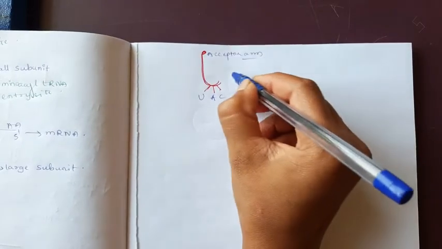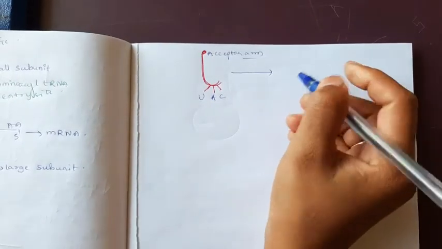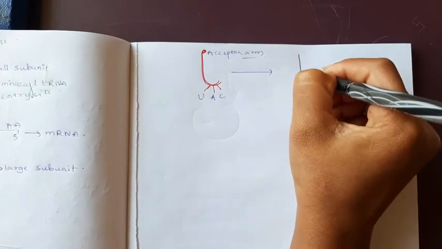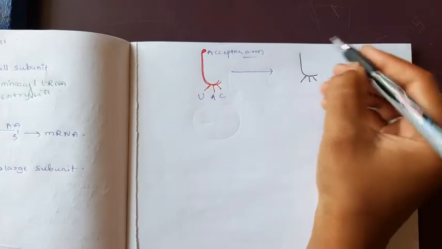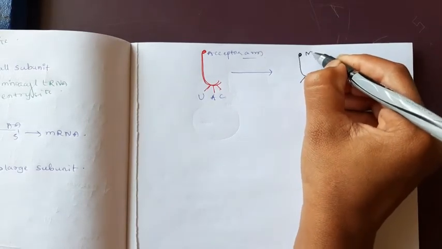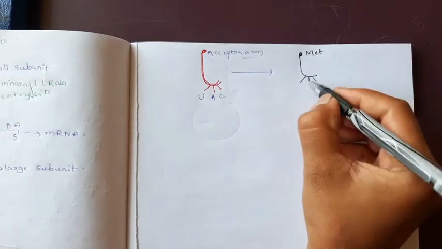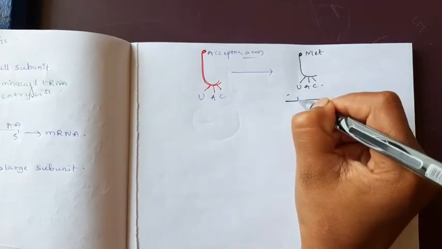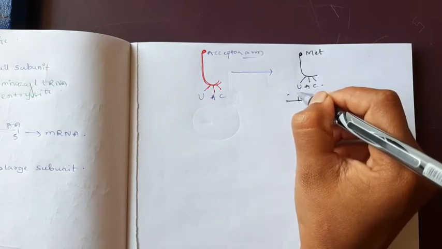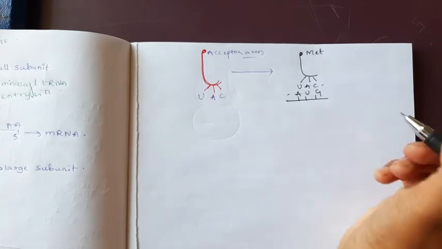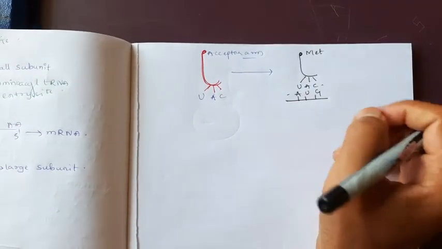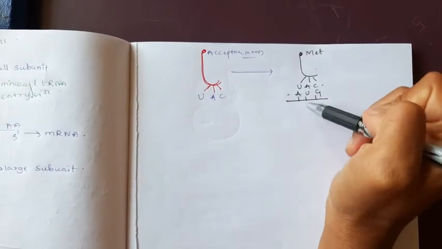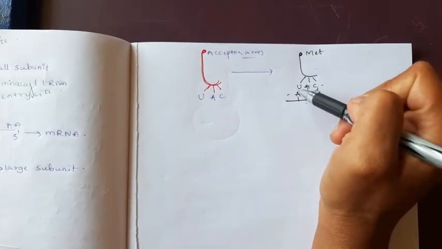During translation, when this tRNA binds on the mRNA, it carries the specific amino acid. UAC codes for methionine. This is the mRNA codon AUG. Okay, this is known as the initiation complex, which is formed by tRNA, mRNA with codons, anticodons with amino acid.